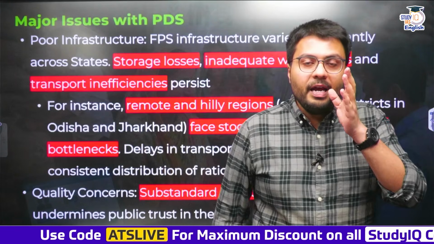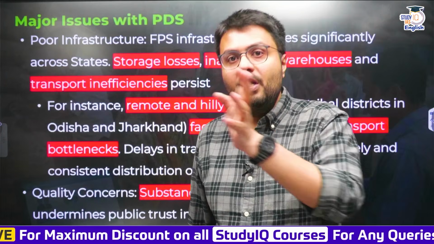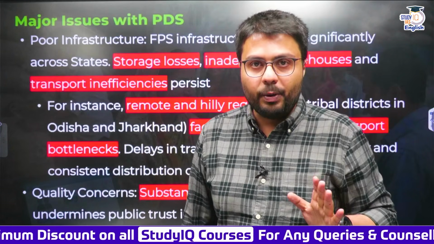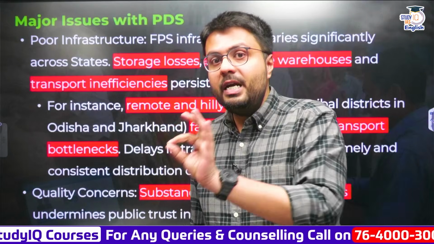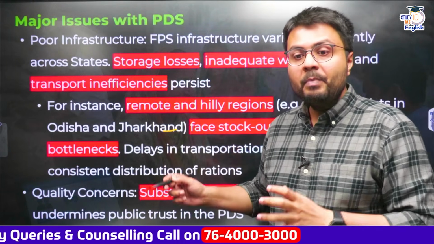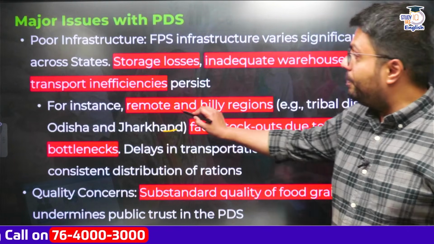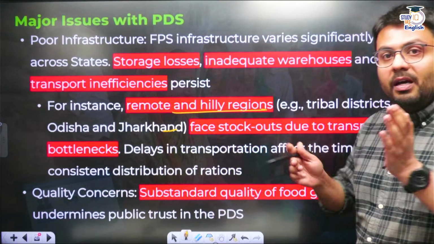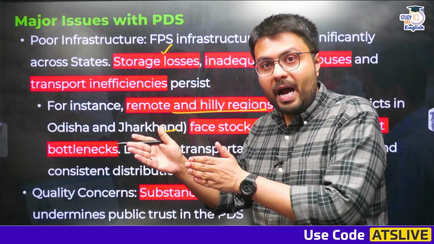Similarly, the infrastructure of the PDS, that is fair price shops, storage and transportation network, is not adequate. These are adequate primarily in urban areas, but when it comes to secluded areas, when it comes to rural areas like in Jharkhand, Odisha, etc., there is no adequate infrastructure. For example, in remote and hilly areas, there is inadequate storage, which leads to food grains going bad.